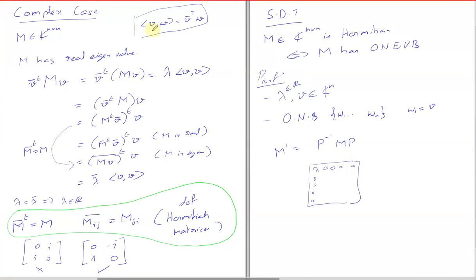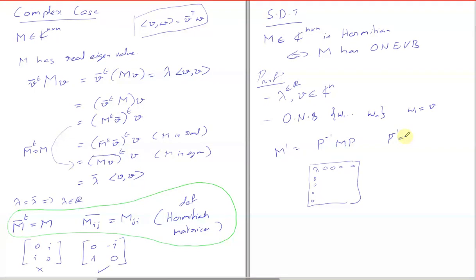So remember, our dot product of v and w is v bar transpose times w. So what is P inverse? Earlier, what was P inverse? P transpose.